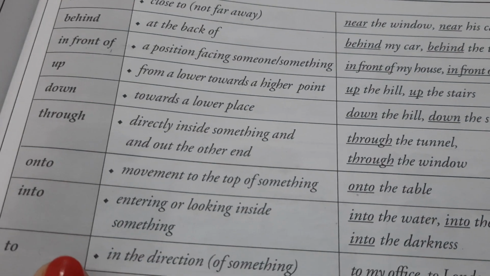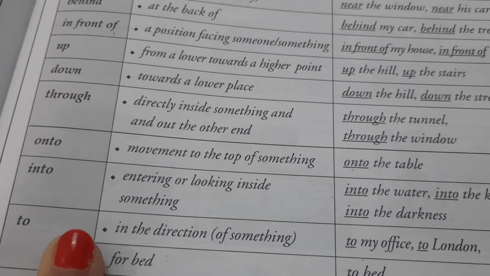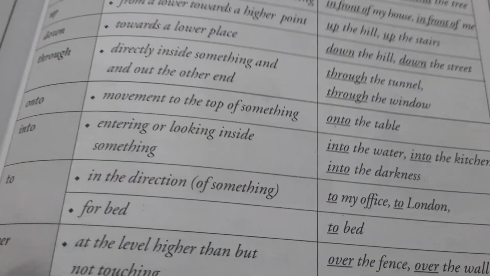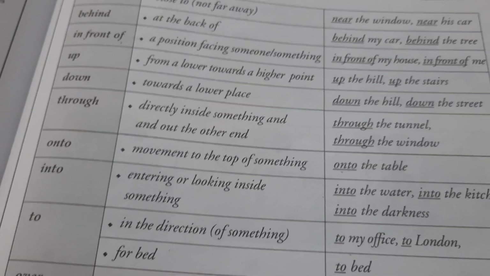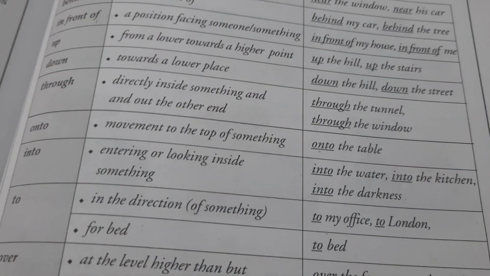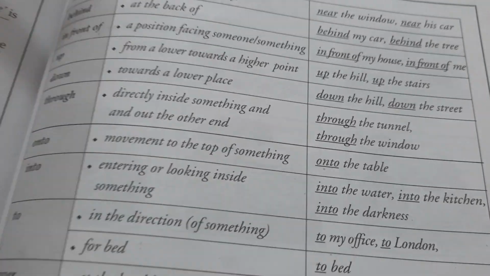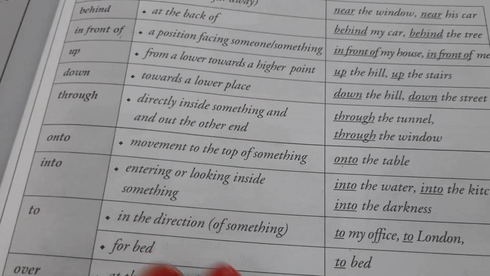Through, directly inside something and out the other end. You directly go inside something, like you go through. I'm passing through the lawn, or I'm passing through Jaipur city. That means you went inside the city and you went out to the other end of the city.